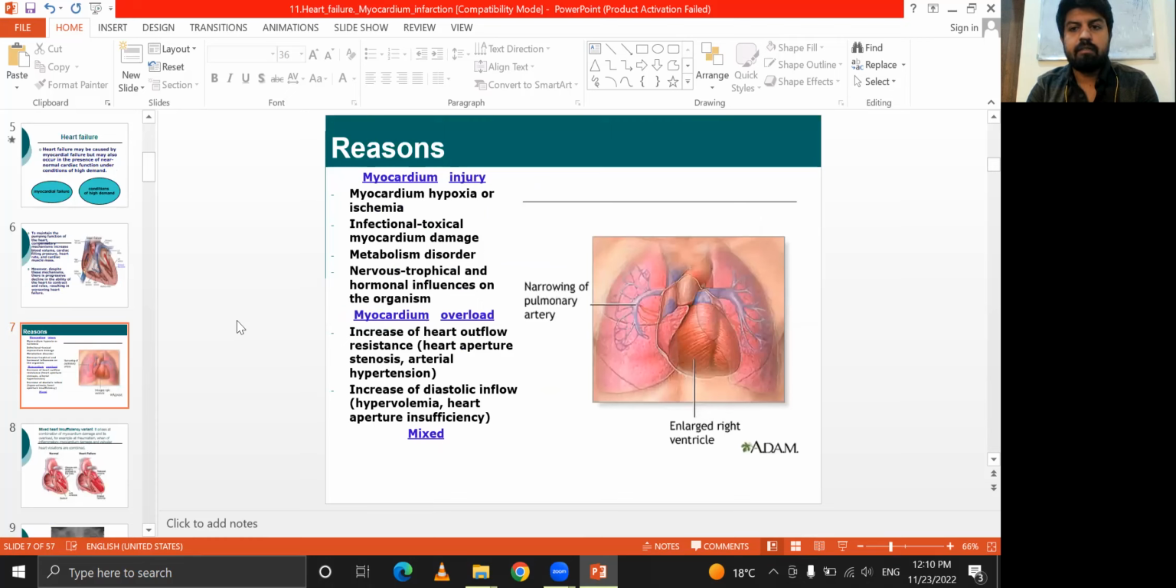Reasons. The main reason is myocardium injury or myocardium overload. Myocardium injury means myocardium hypoxia or ischemia, while in myocardium overload there is an increase of the heart outflow resistance.